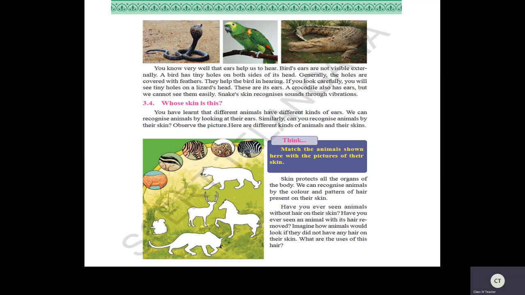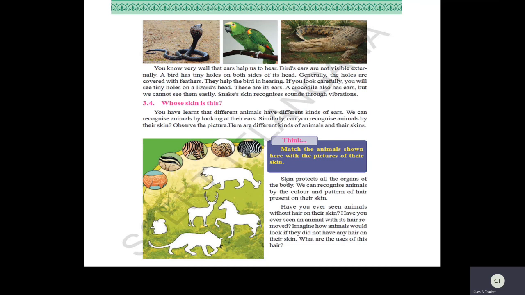Now see this. Which animal is this? See the dots there? Yellow color background and black dots. Yes, it is a cheetah. Now see here. Black stripes on the white body. What is this? It is a zebra. So by seeing the skin color and also patterns, we can easily identify the animals.